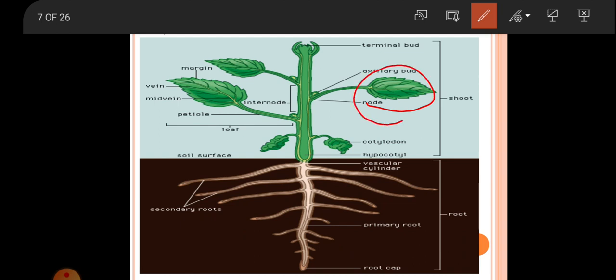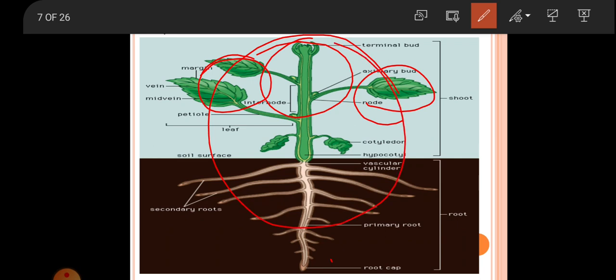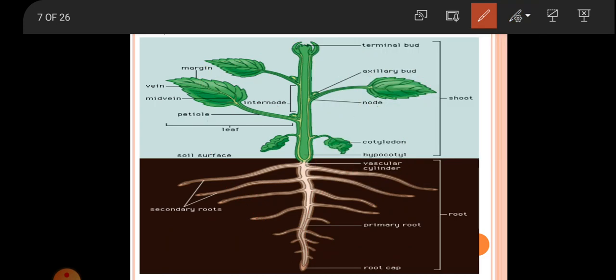This green part produces the food, or prepares the organic substance from the raw materials, and provides it to the whole body. And even the roots absorb the nutrients from the soil and provide them to the whole body, okay.